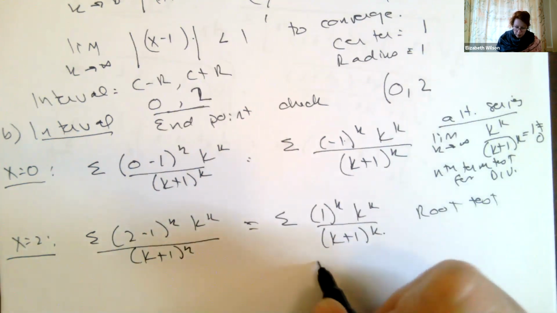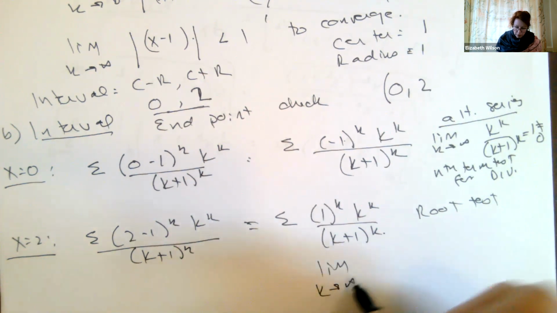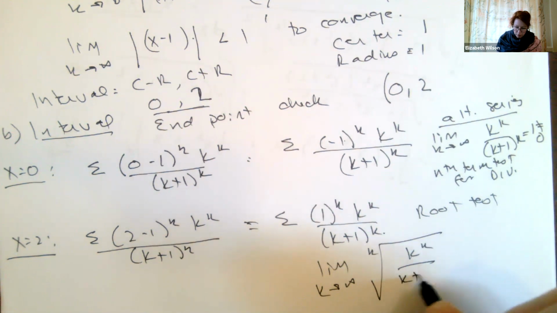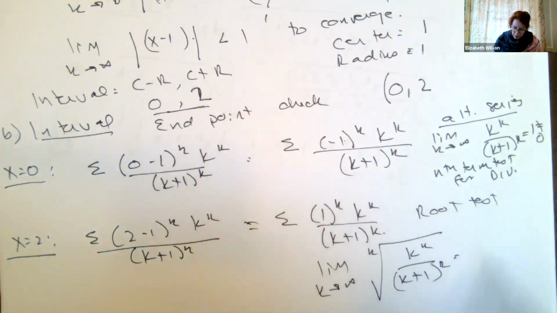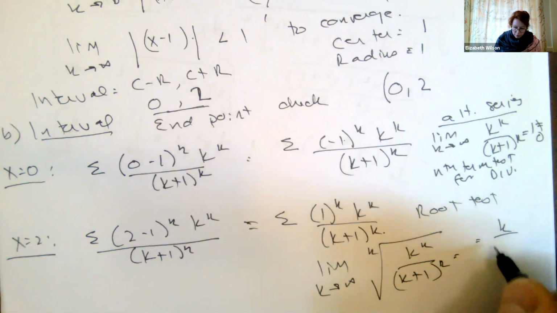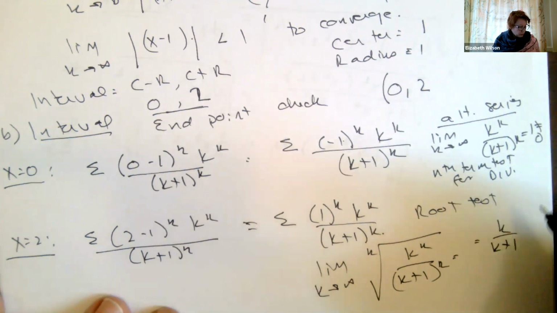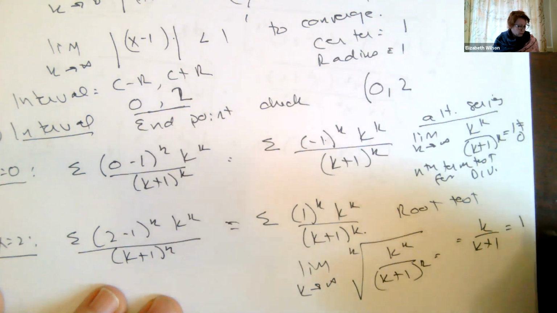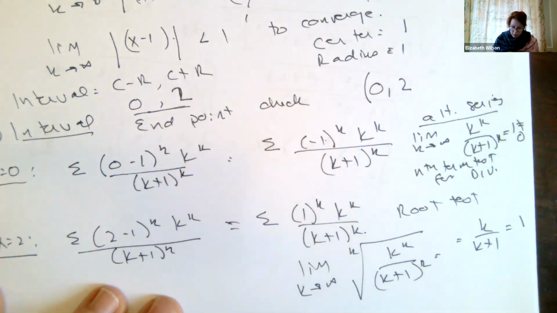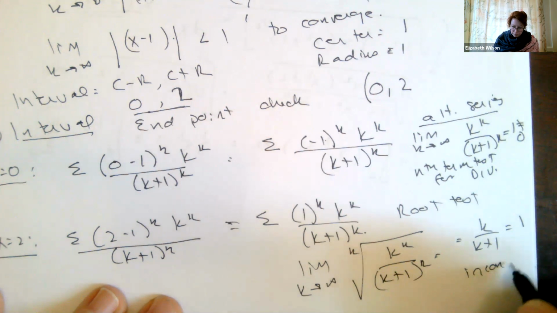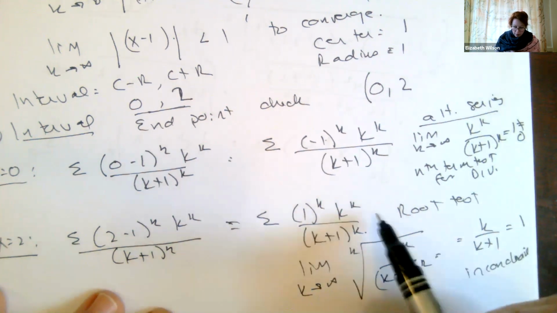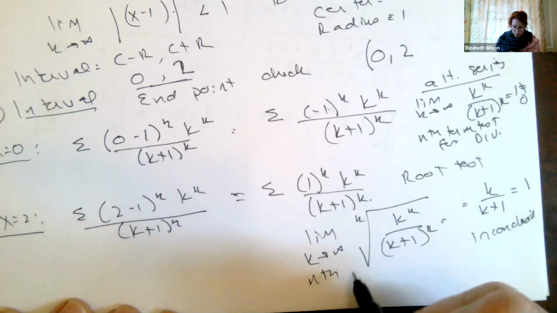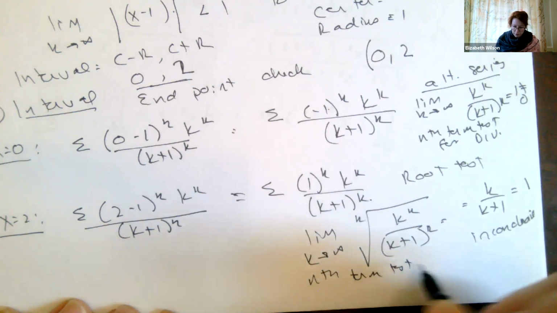So if I take the limit as k goes to infinity of the kth root of k to the k over k plus 1 to the k, this is going to give me k over k plus 1, which is equal to 1, which is inconclusive, which means I need to do the nth term test for divergence.